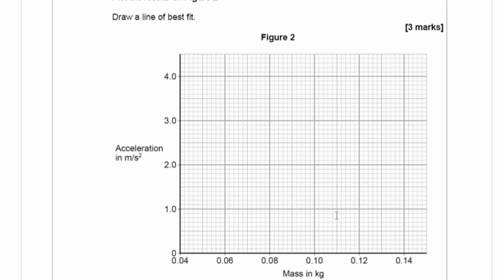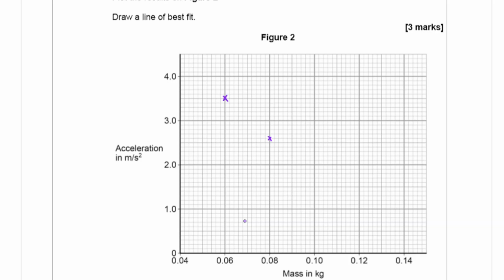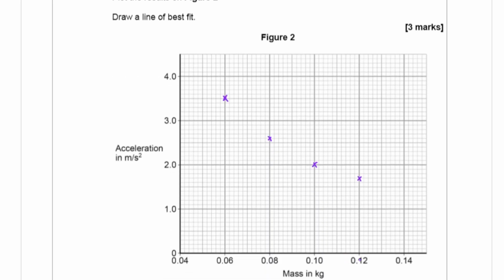So the first one is 0.06, 3.5, and that's 3.5 there. 0.08 is 2.6, so that's 2.5 and 2.6. 0.1 is 2. 0.12 is 1.7, and 0.14 is 1.4. That's 1.4.